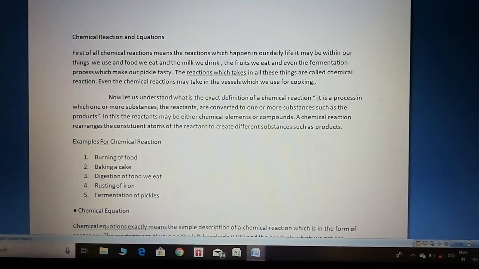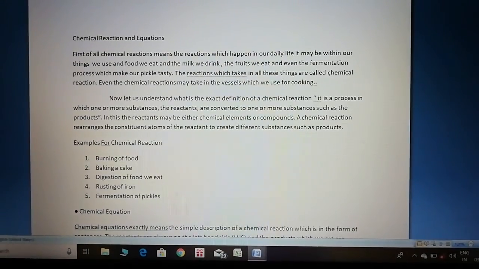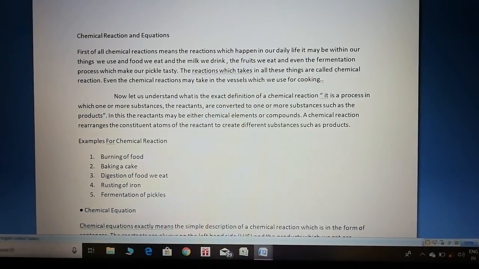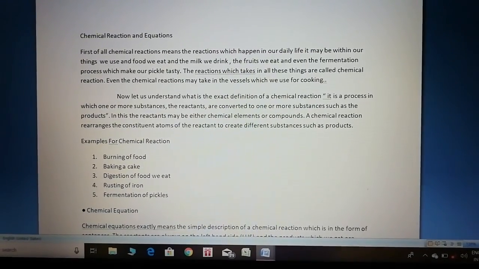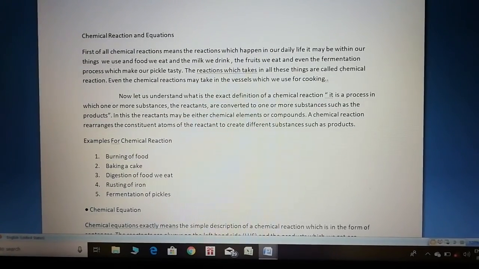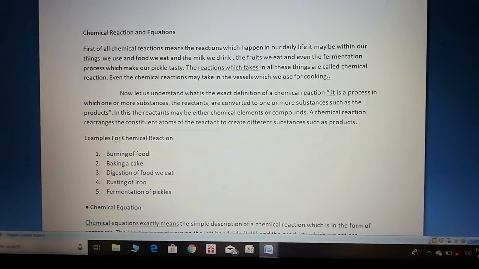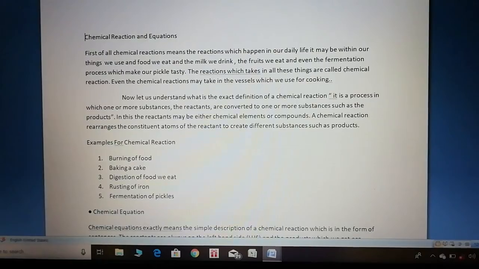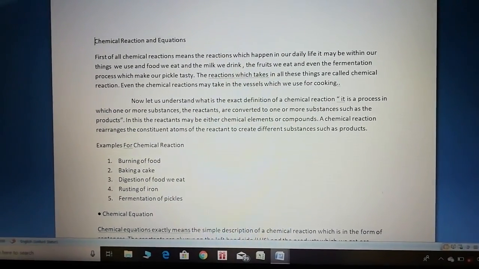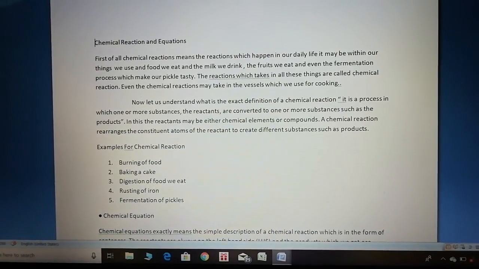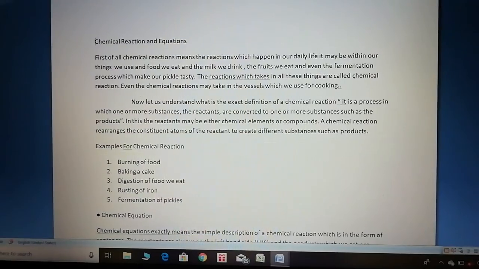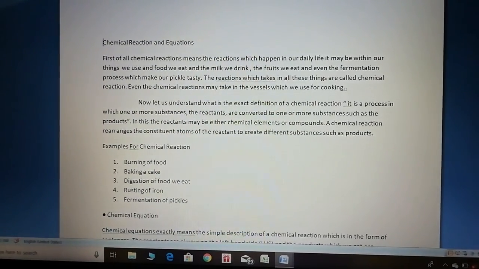First of all, chemical reactions means the reactions which take place in our daily life. It may be in the things we use, the food we eat, the milk we drink, and the fruits we eat, and even the fermentation which makes our pickle tasty. The reaction which takes place in all these things is called a chemical reaction. Even the reaction which takes place in the vessels we use is also called a chemical reaction.